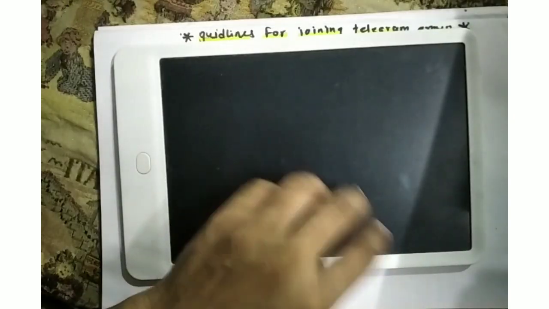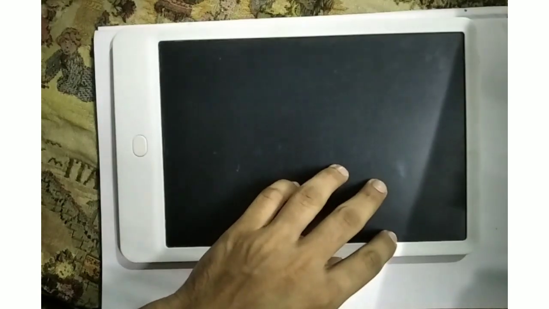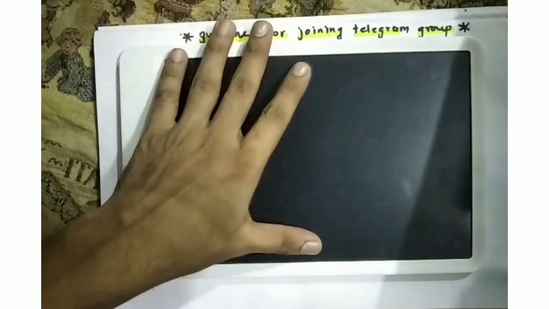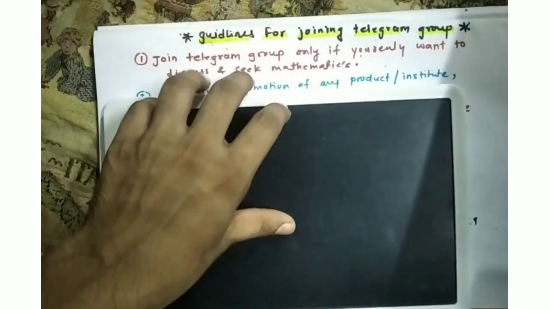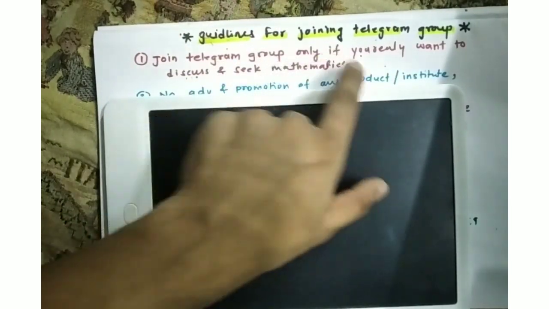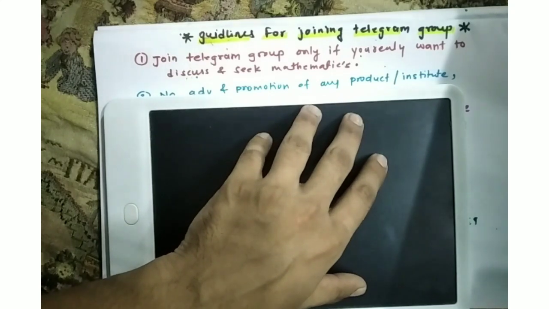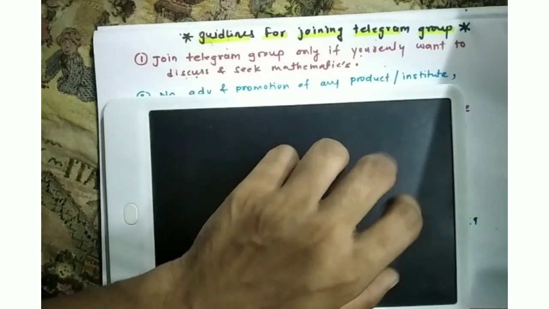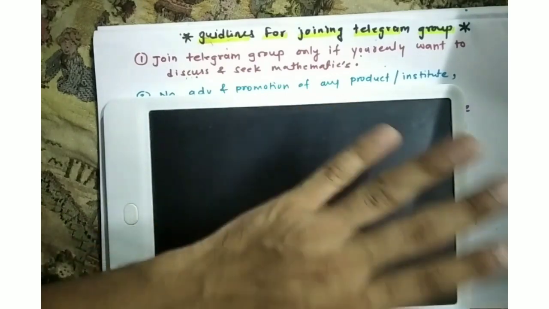Now see, next part is, in order to be a part of this Telegram group community, you have to follow some guidelines of this group. So I will read out all 5 guidelines. Okay. The first guideline is: join the Telegram group only if you really want to discuss and seek mathematics. So only genuine candidates should join the Telegram group. Otherwise no need to join. If you are genuinely interested in mathematics, then only join the Telegram group. Otherwise there is no need to join.